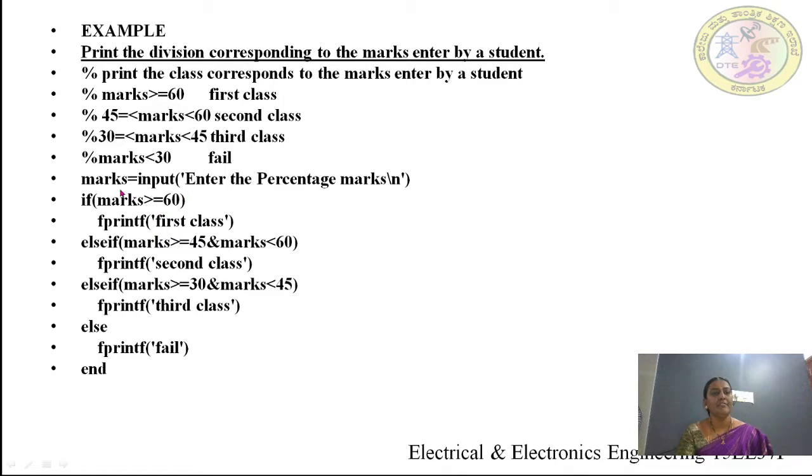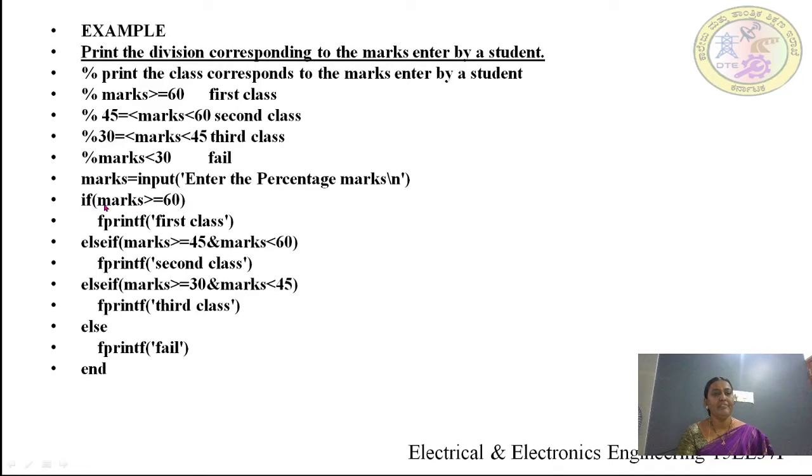Likewise, there is a program for printing the percentage marks of a student. First we have to enter the marks of a student. For that, there is an input command: marks is equal to input, enter the percentage marks slash n. This is an input command in MATLAB.